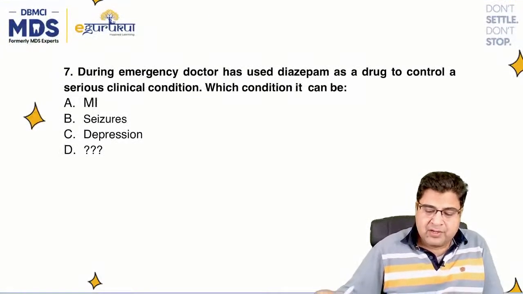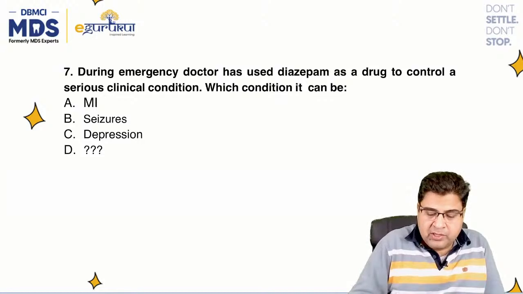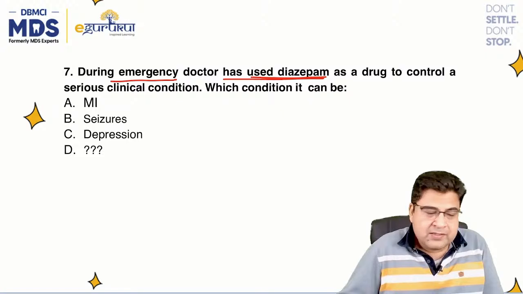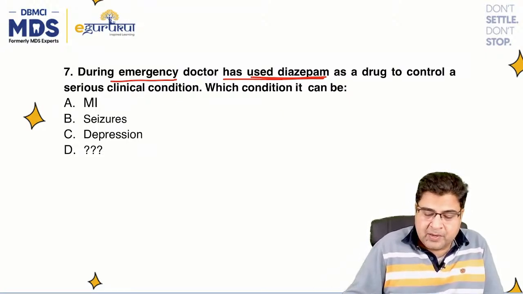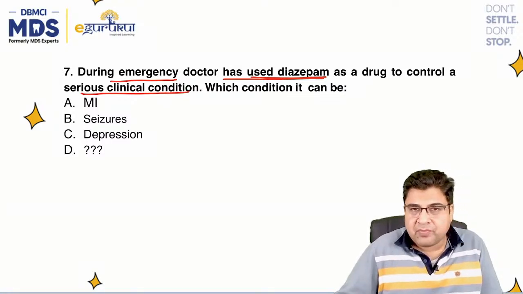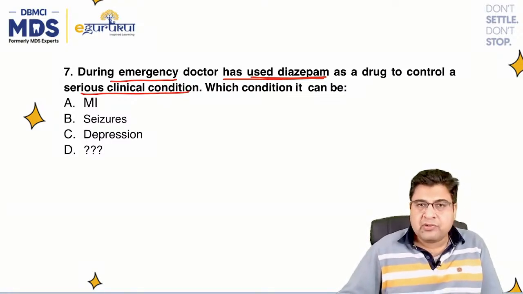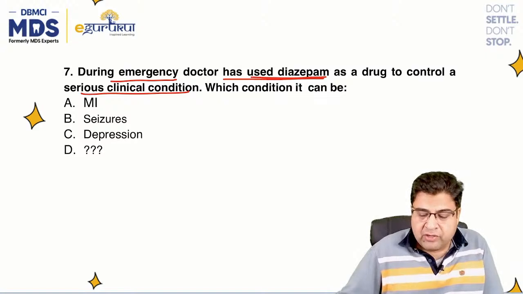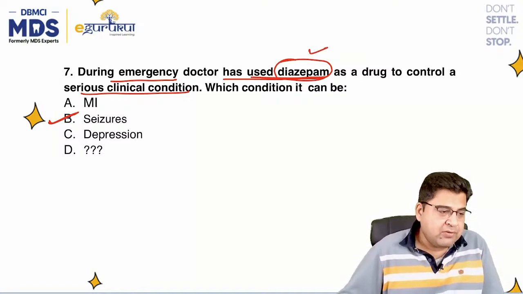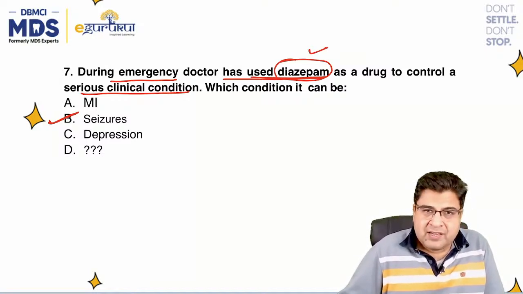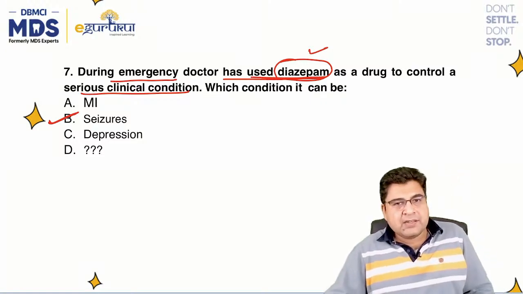Now question number 7. During an emergency, the doctor has used the drug diazepam. Again, the question is based on an emergency. The doctor has used diazepam to control a serious clinical condition. Now who will tell me which clinical condition it would be? This clinical condition could be seizures. Which is a serious clinical condition for which diazepam can be used? The answer is seizures.